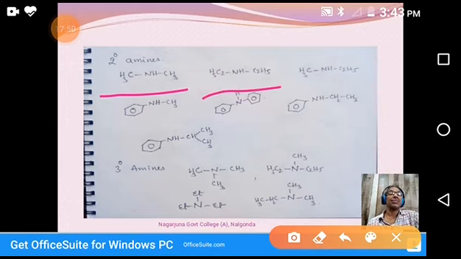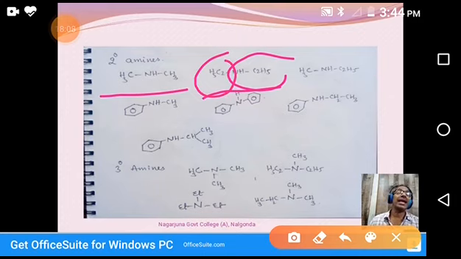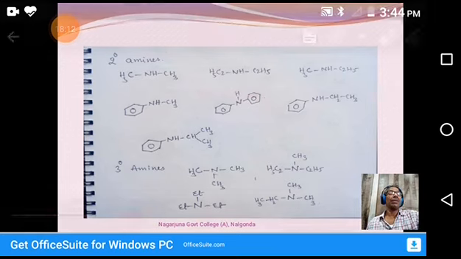Next, this one. You see, both are the same. So that's why diethylamine. This is a common name. Coming to the IUPAC name, it is ethanamine. In place of one hydrogen, there is an ethyl substituent. That's why N-ethyl ethanamine.